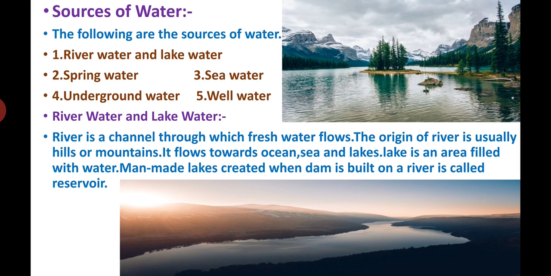Man-made lakes are created when a dam is built on a river, and this is called a reservoir. Like the Bhavani Sagar reservoir and Mettur reservoir. That is called a dam, created by man. So that is called a reservoir. One question will come: what is a reservoir? How can you write the answer? Man-made lakes created when a dam is built on a river are called reservoirs. Very good, student.